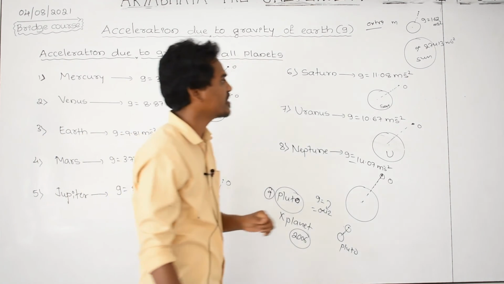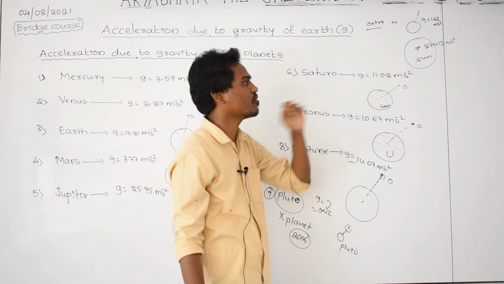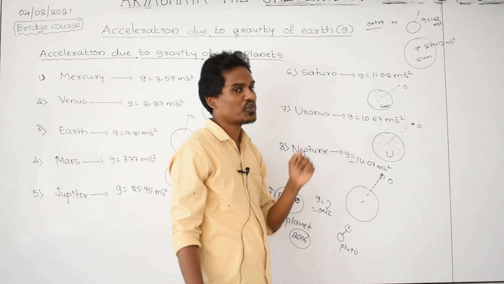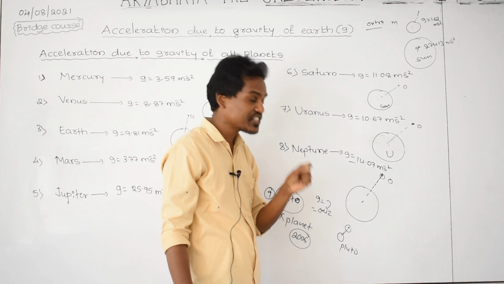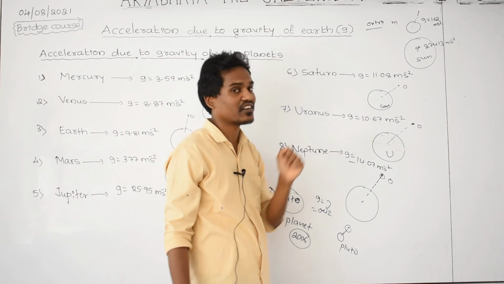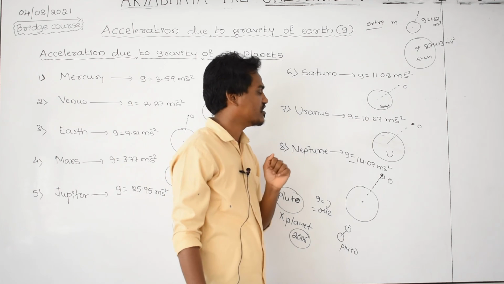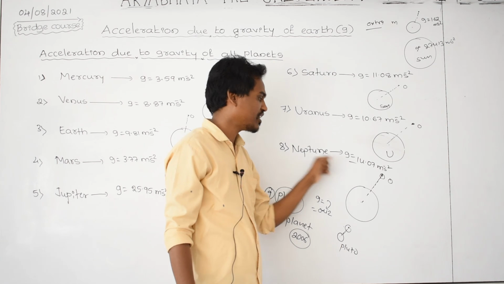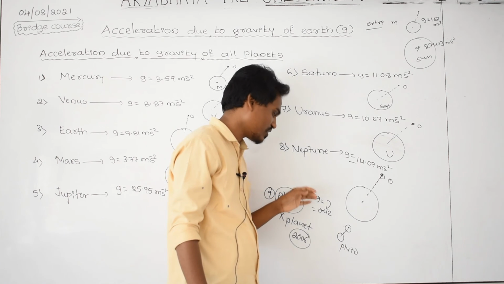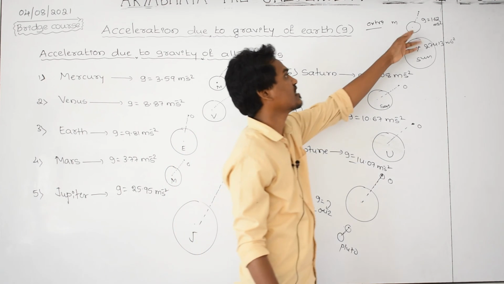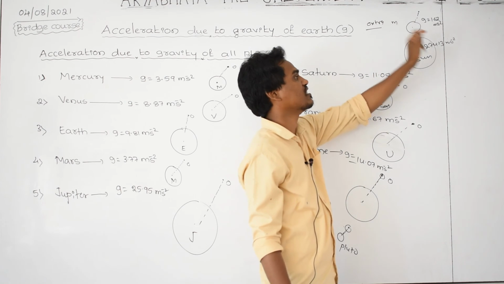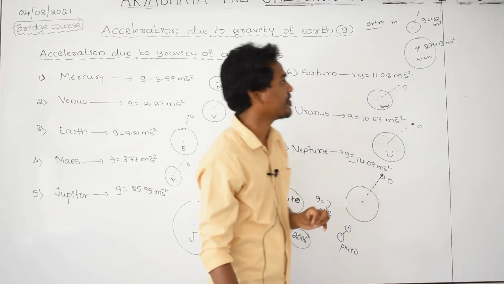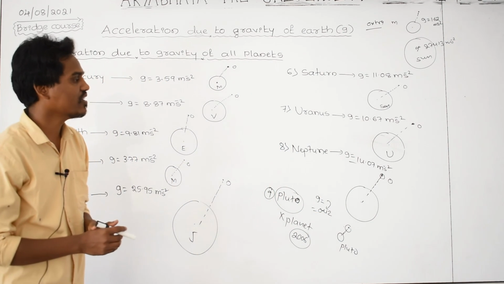And for Saturn, the G value is 11.08 meter per second square. Therefore, this G is called the acceleration produced in the body because of gravity. This is the G value for Uranus. And this is the acceleration due to gravity of Neptune. This is the acceleration due to gravity of Pluto. This is the acceleration due to gravity of the Moon. This is the acceleration due to gravity of the Sun. The Sun is highest, that is 274.13 meter per second square.